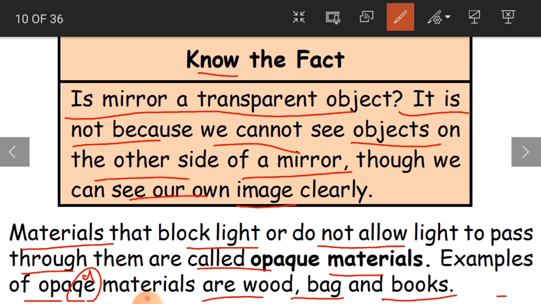Clear, children? Understood? So what are the three kinds of materials with respect to light? The first one is transparent materials, where the light is allowed to pass completely. Another one is translucent material, where partial light is going to pass. And the third one is opaque material, where the light is going to be blocked. Okay, so this was about the materials.